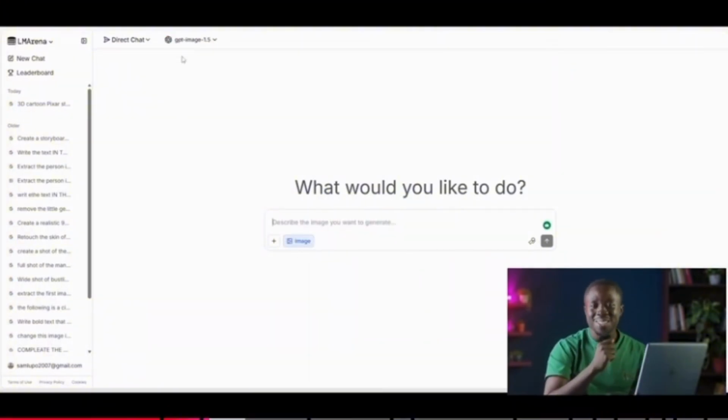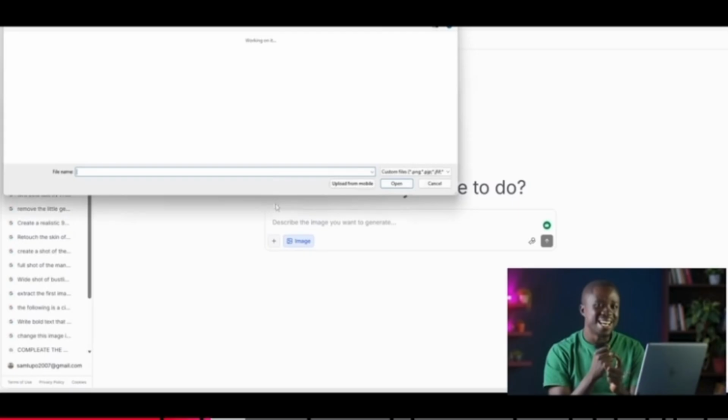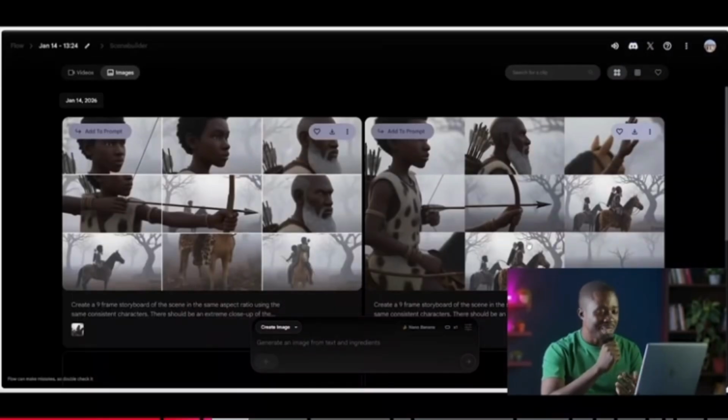Now let's proceed to the next part, which is very exciting. In fact, it's a new technique that is going viral in the AI filmmaking community right now here on YouTube. So instead of manually creating every other angle, we are going to supercharge the workflow by letting the AI do all the work for us. Let's jump to my favorite AI model usage platform, which is also a free platform for everybody, which is LM Arena. So just type in LM Arena and then it will open the usual window.